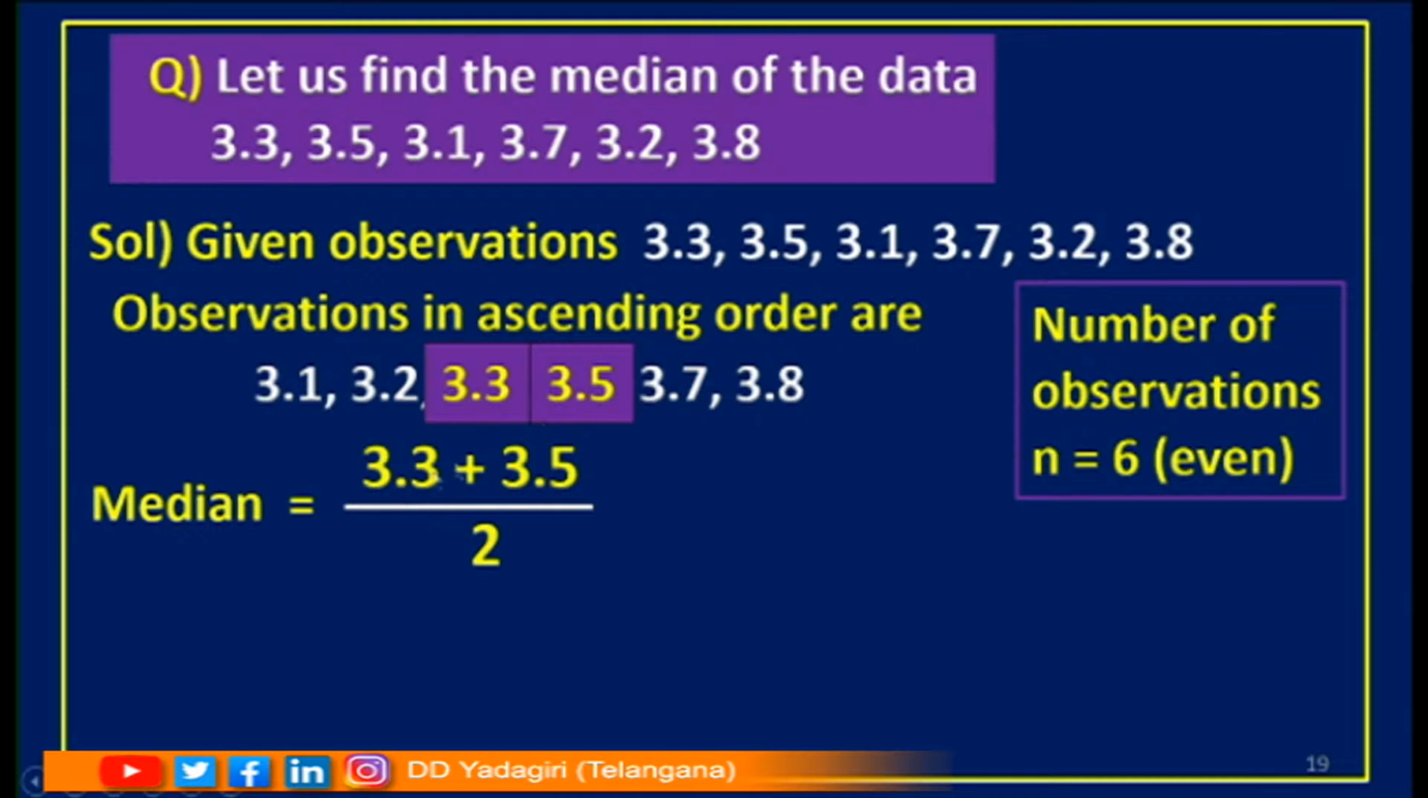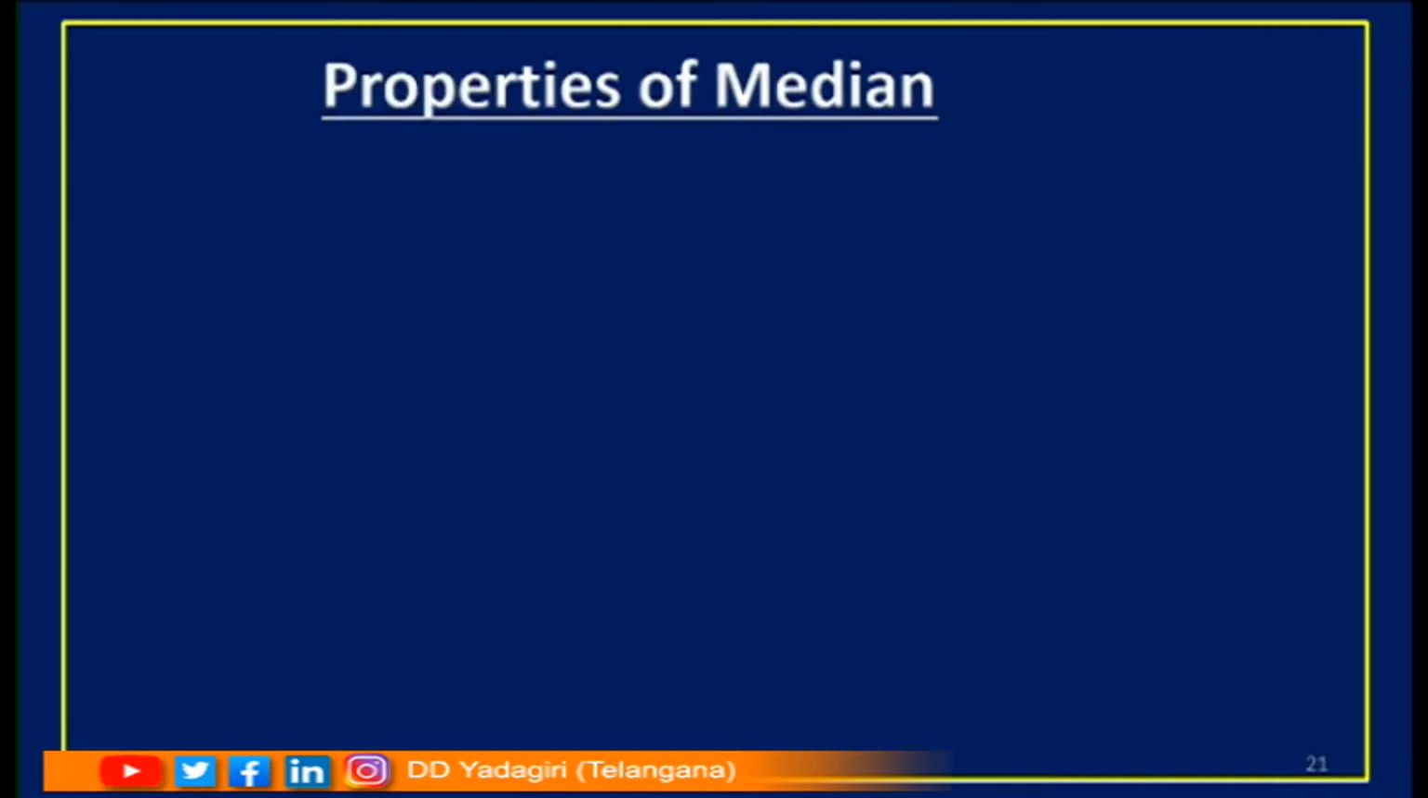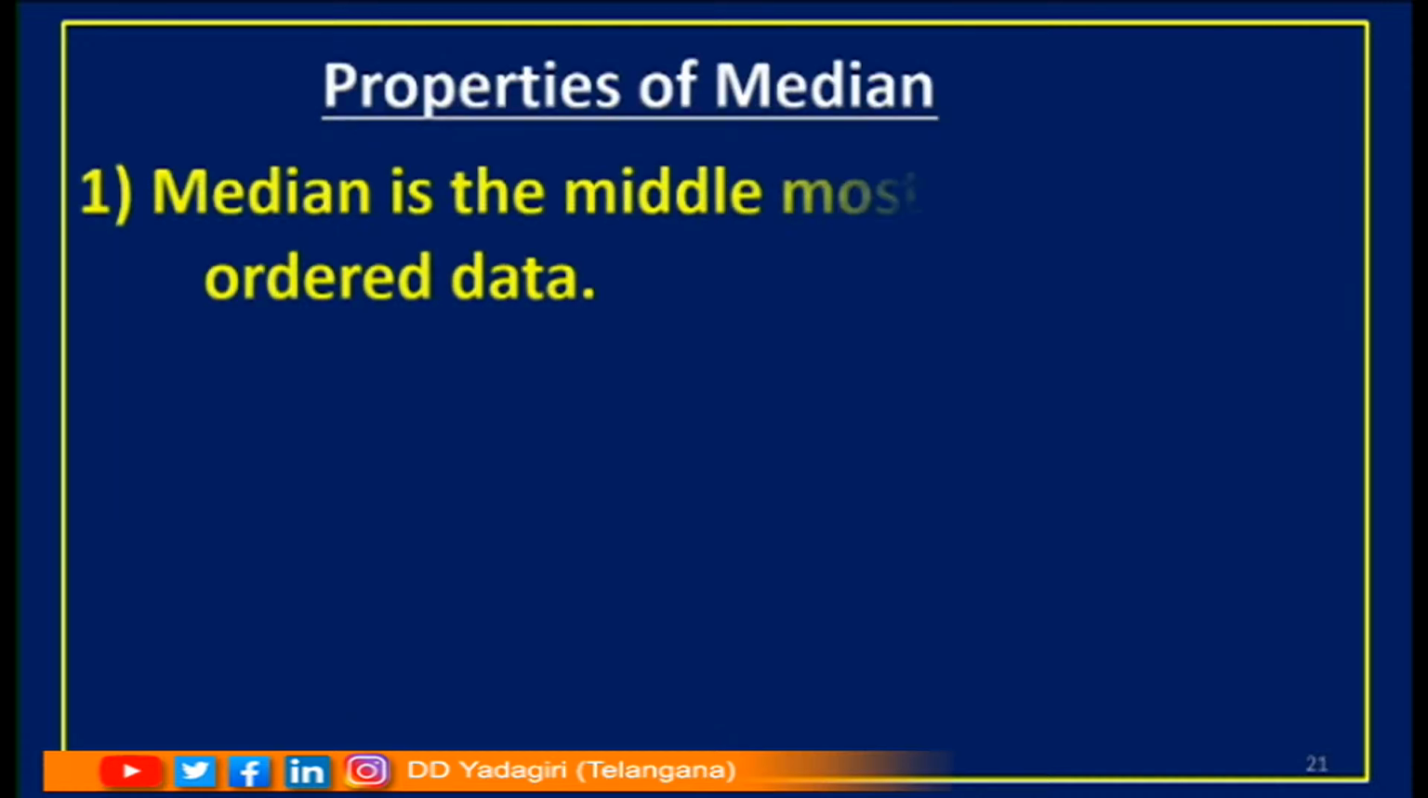So the median is equal to the average of these two observations, that is (3.3 plus 3.5) by 2. So what we will get here? Yes, 6.8 by 2. After cancellation, what will you get? Yes, you will get 3.4. What is the median of the data? Yes, it is 3.4.